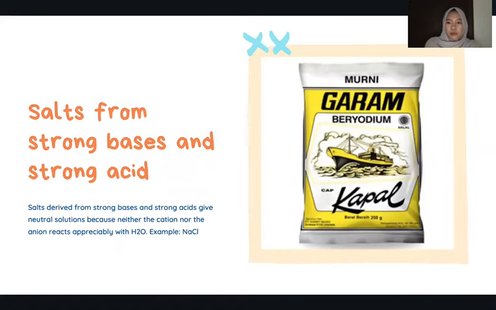And this is the example of salt from strong base and strong acid, that is sodium chloride that we use in the kitchen. Salt derived from strong base and strong acid gives a neutral solution because neither the cation nor the anion reacts appreciably with H2O. The example of salt from strong base and strong acid is sodium chloride.